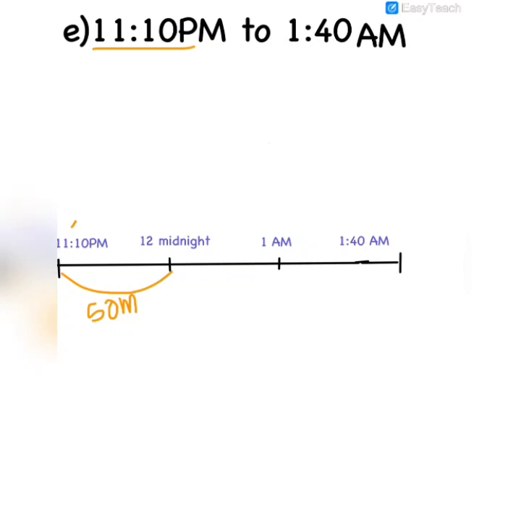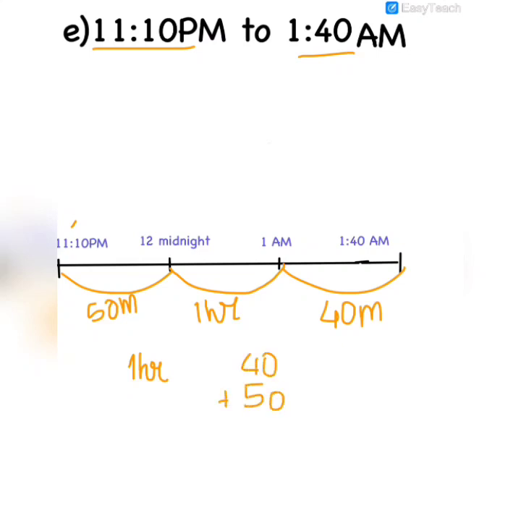Then after 12 midnight, at a gap of 1 hour is 1 a.m. That's 1 hour, and then after 1 a.m. we'll write the ending time, 40 minutes. Okay, so we have 1 hour here. Then we'll add the minutes, 40 minutes and 50 minutes. How much will we get? 90 minutes.